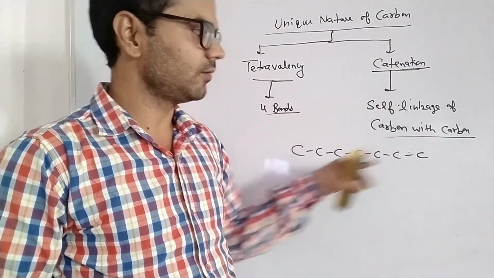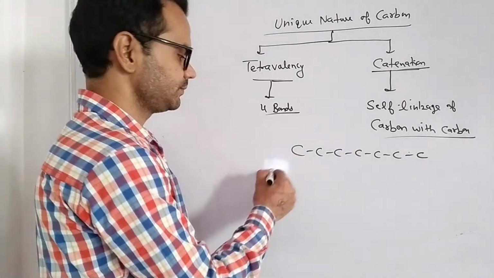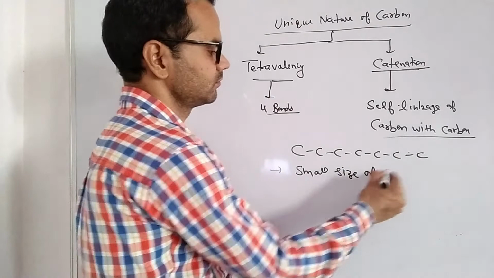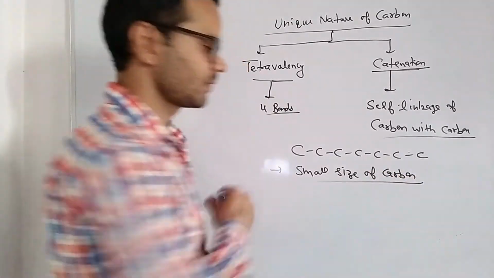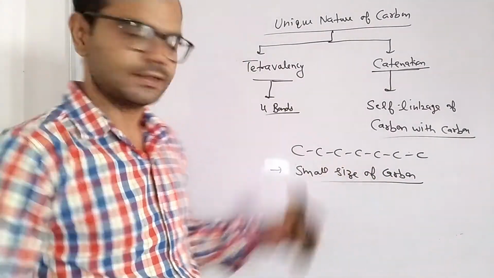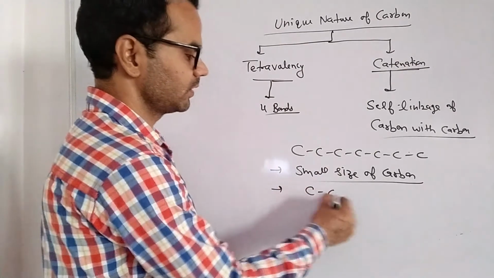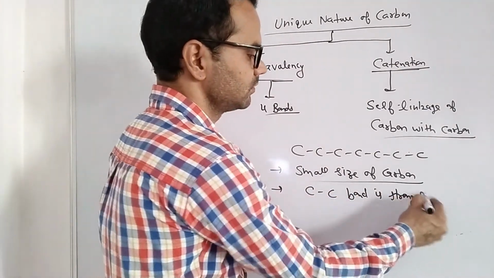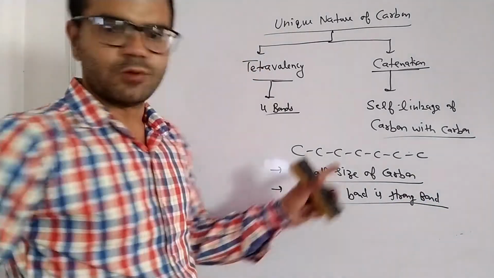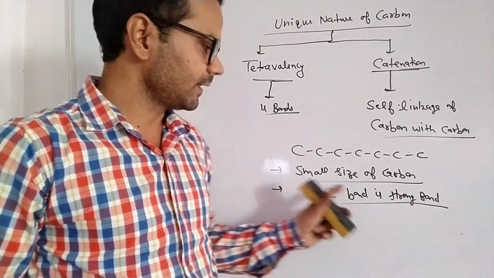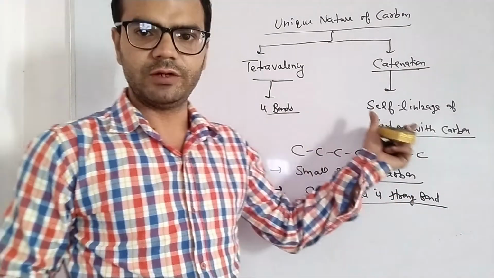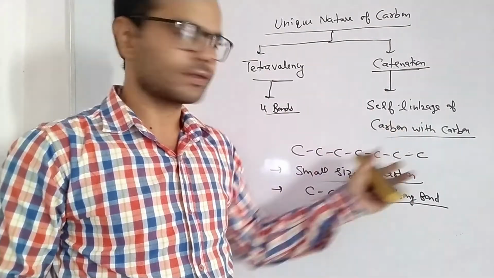And why does carbon form long chains? Because of the small size of carbon, and second, the carbon-carbon bond is a strong bond. Small size of carbon and a strong carbon-carbon bond result in the formation of long chains, and long chains are stable.